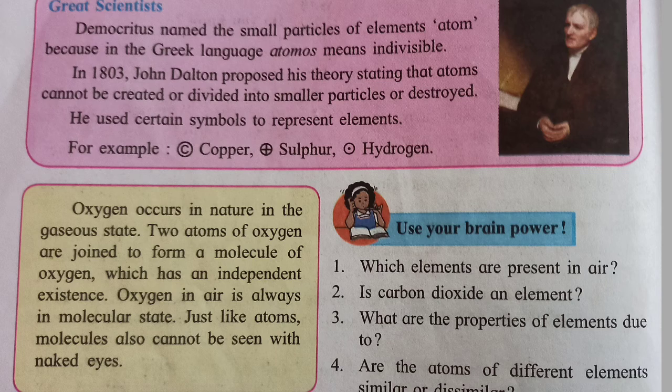Just like atoms, molecules also cannot be seen with the naked eye. See that oxygen is O2; two atoms of oxygen are joined to form a molecule of oxygen which has an independent existence. Oxygen in the air is in the molecular state.